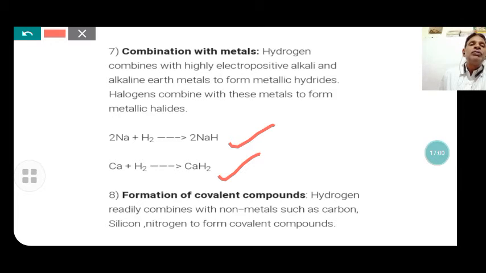Hydrogen also combines with metals to form compounds like the halides of the 17th group elements, combining with electropositive elements.